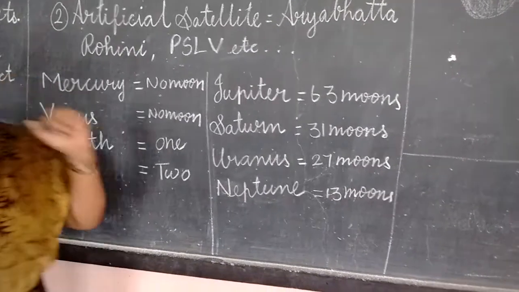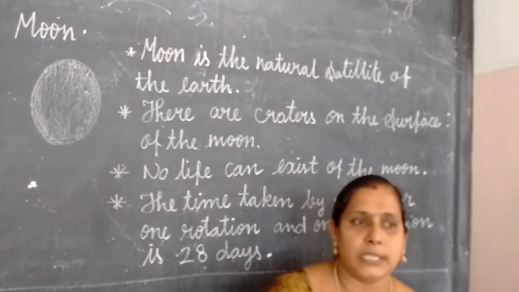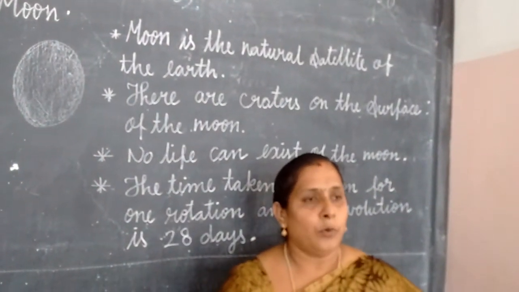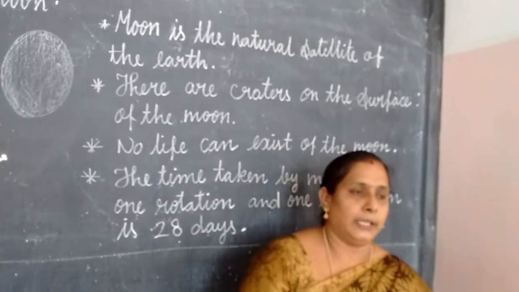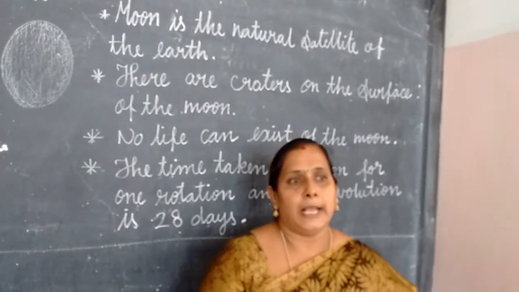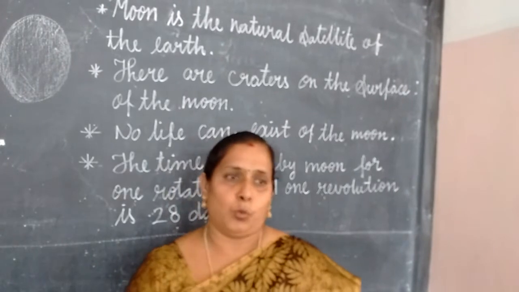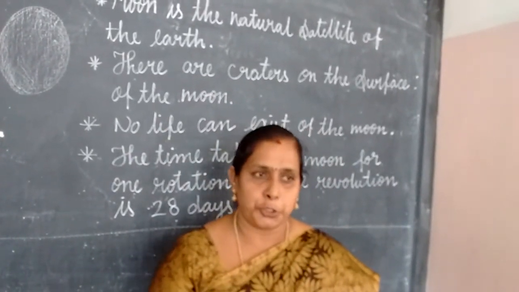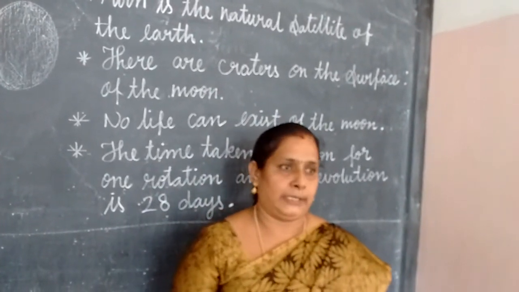Okay, let us move on to our moon. The moon is the natural satellite of the earth. It revolves around the earth. No life can exist on the moon due to the absence of atmosphere and water.